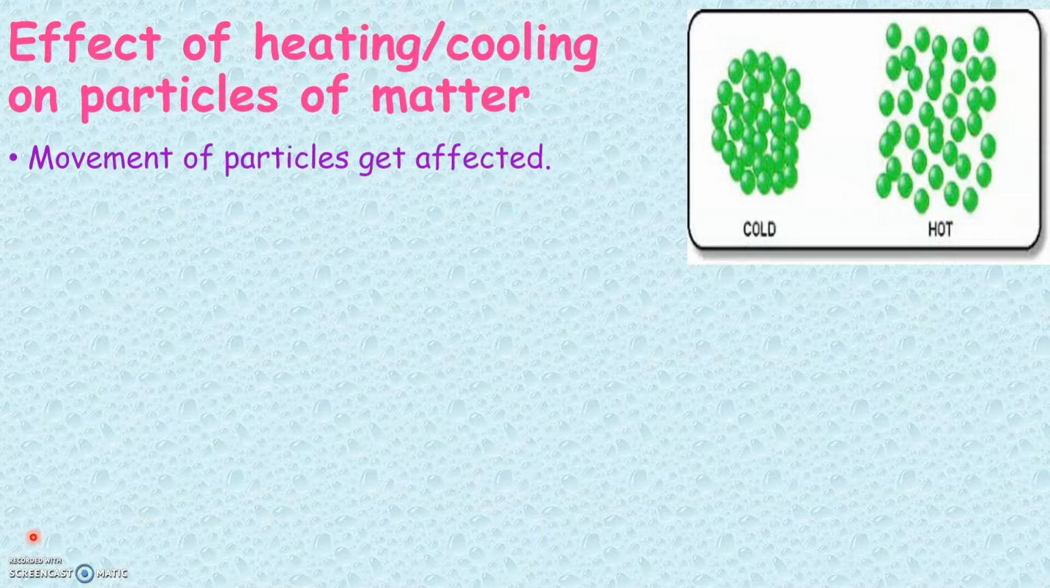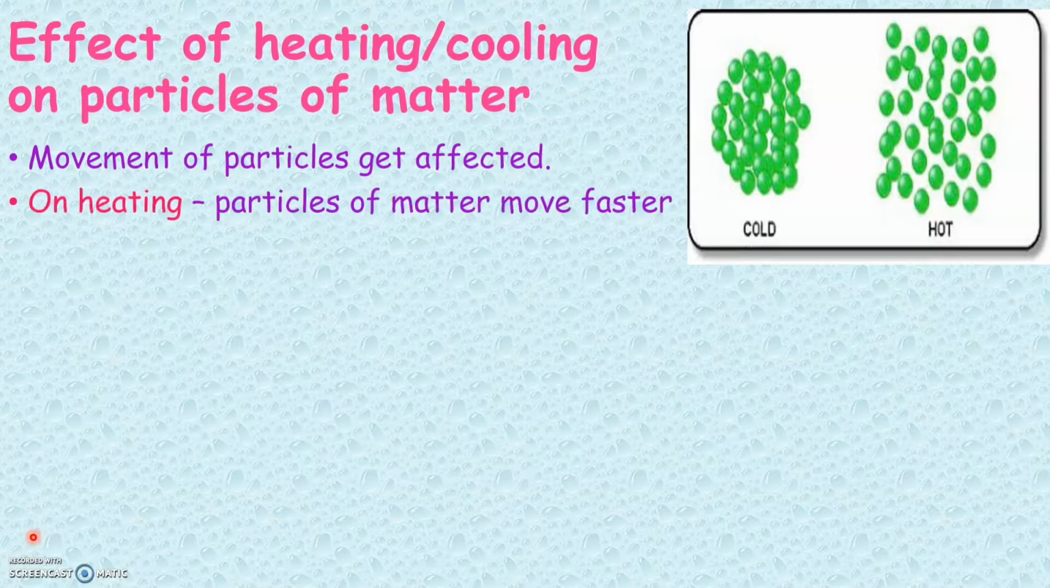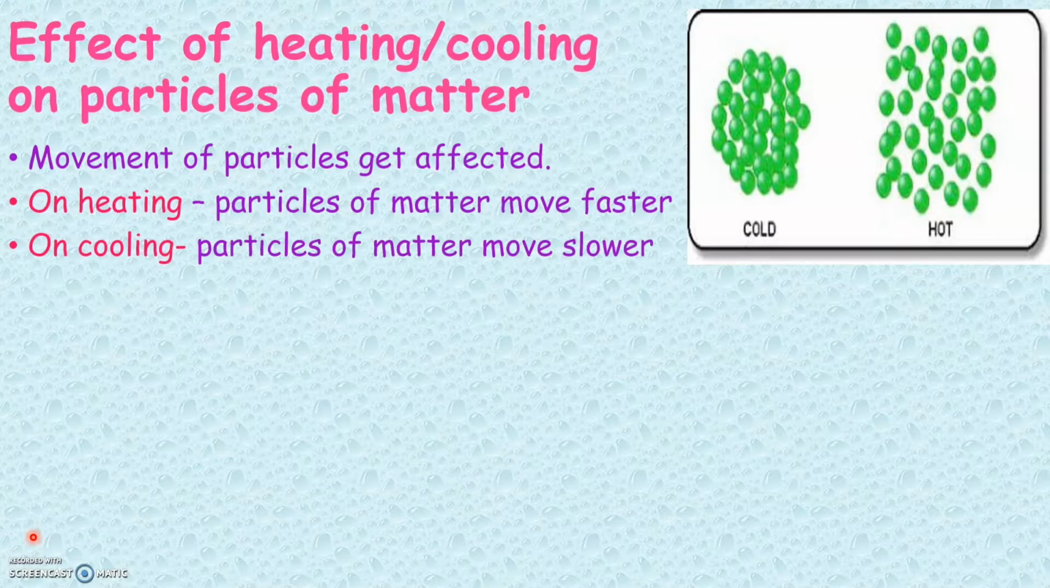Which means on heating a state of matter, the particles of that matter can move faster. But when we cool a state of matter, the particles of that matter will move slowly. So on heating, the particles of matter move faster, like how you see here, while on cooling, the particles of matter will move slowly.